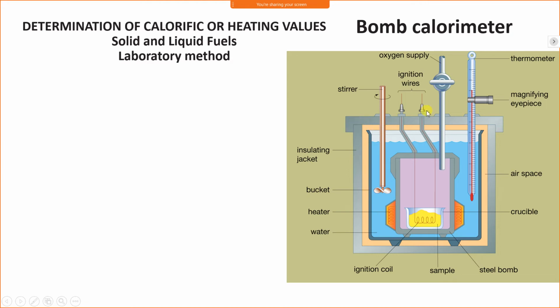A bomb calorimeter consists of an outer insulated body, also called an insulated jacket. It is generally made of wood. Inside that insulated jacket, a glass bucket or glass beaker is used, and this glass beaker is completely filled with water.